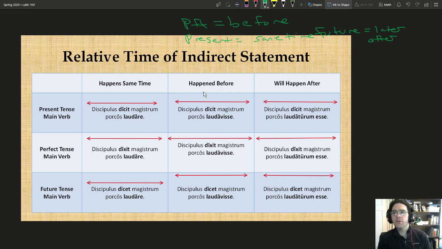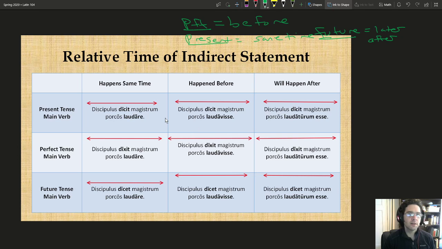So we're also going to see that this relativity idea that we were talking about is also the same for infinitives in indirect statement. When exactly the dependent statement takes place is an important factor for how to translate and understand these types of statements. So we're going to take a look at one basic sentence and permute it into the different ways of understanding it with our different main verb tenses of present tense, perfect, and future, as well as our three different types of infinitives: present, perfect, and future infinitive.